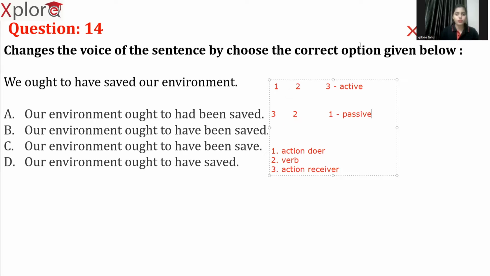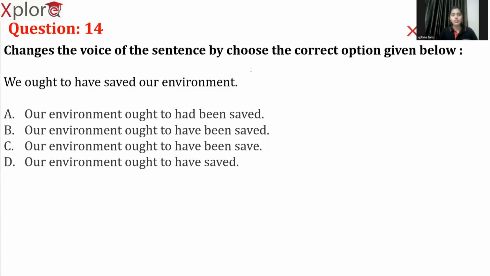So, in "we ought to have saved our environment", who is the action doer or action receiver? Who is saving the environment here? We are saving the environment. So we are the action doers. So it is 1, and saving is the verb, 2, and environment is the object. Whatever action we are doing, the environment is receiving that action, right? So 3.